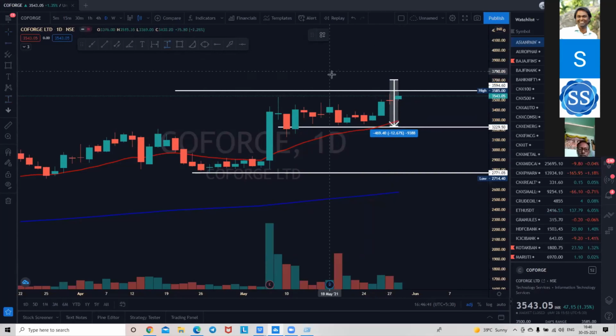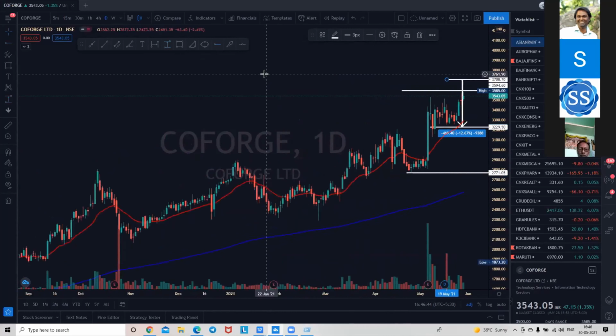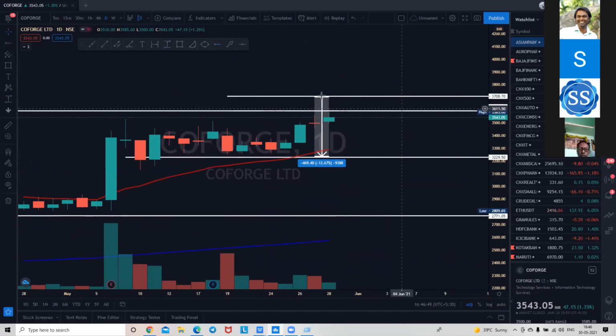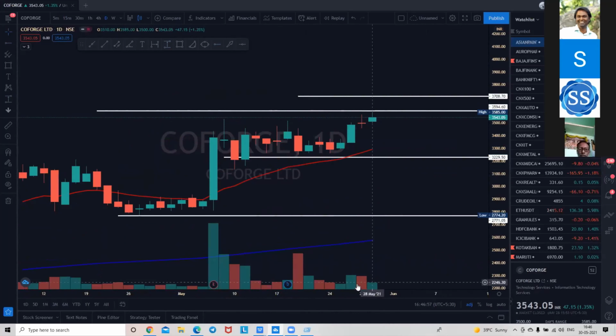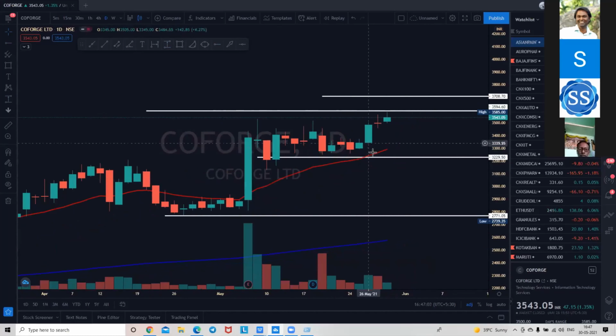Okay, so I think the structure. For me, the target for the stock will be 3708. That will be the target. It is already on an up move, and the volumes are increasing. And the EMA 20 is shaping up. The tip is also significant.